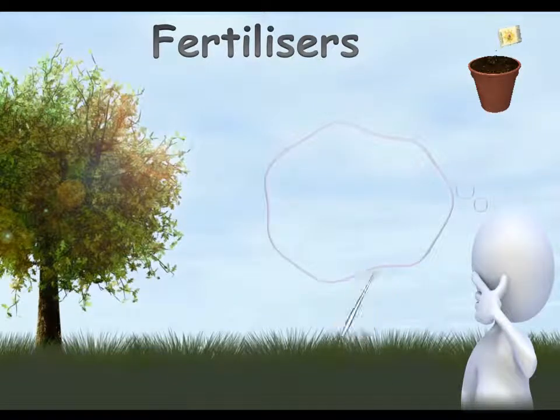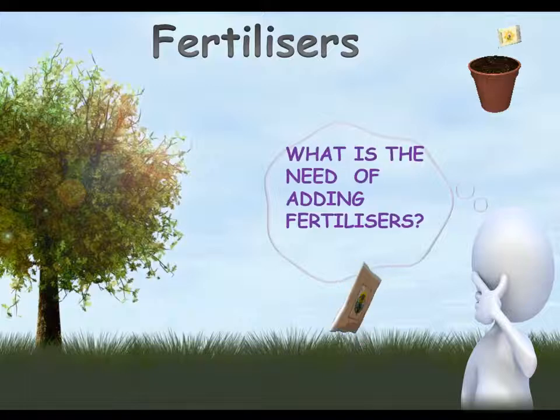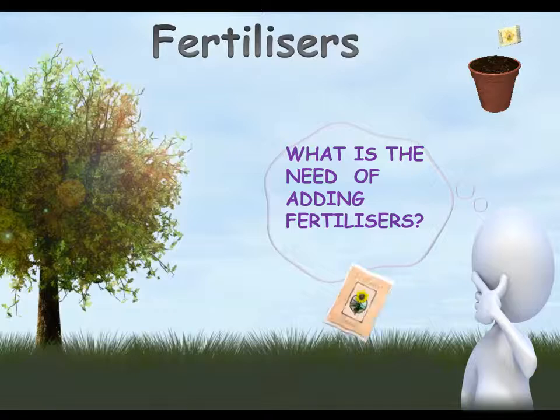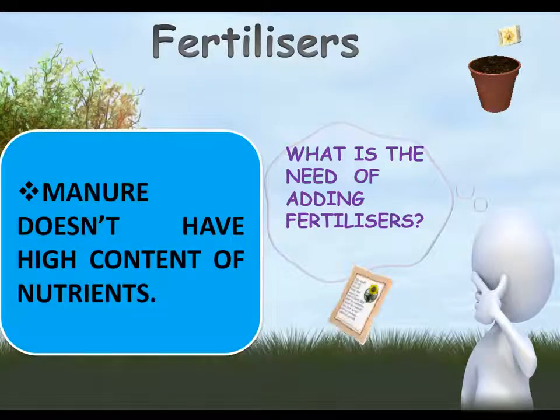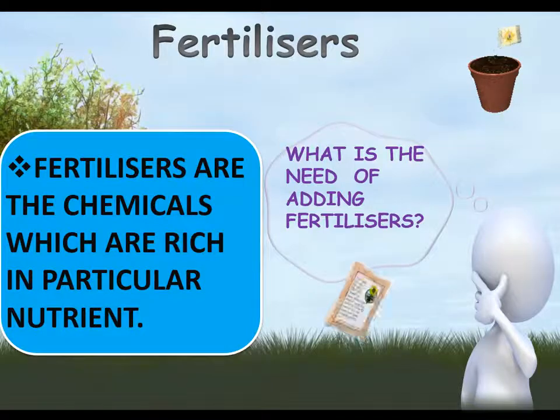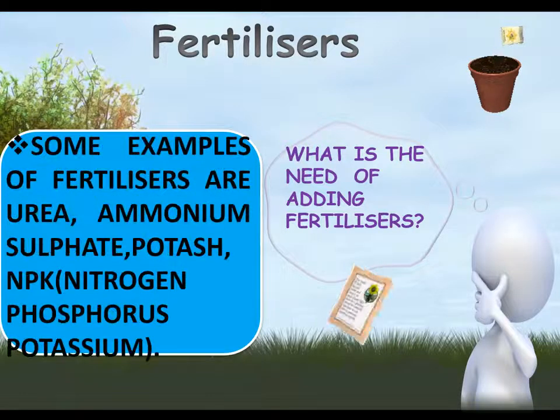I am thinking, why do we need fertilizers? What is the need of adding fertilizers? Do you know that manure does not have a high content of nutrients? Fertilizers are chemicals which are rich in a particular nutrient. Some examples of fertilizers are urea, ammonium sulfate, potash, NPK. It means nitrogen, phosphorus and potassium.